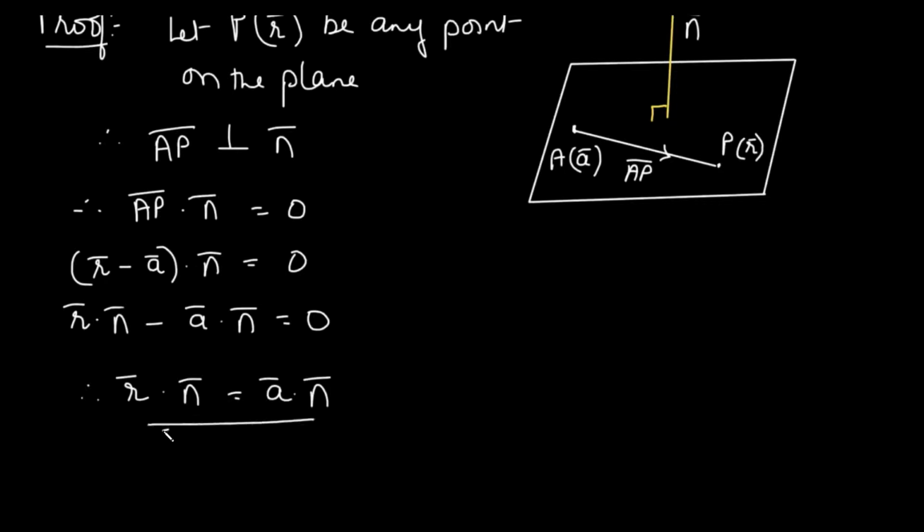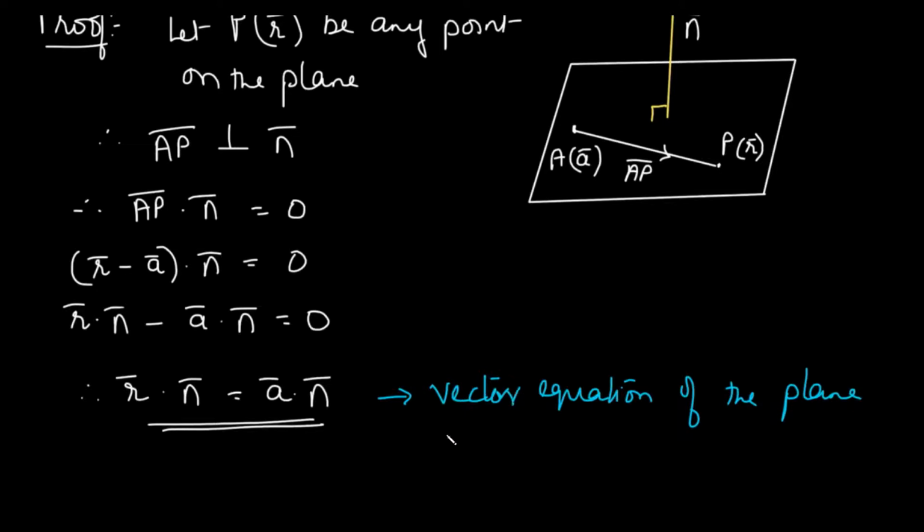This becomes the required equation of the plane, called the vector equation of the plane in scalar product form.